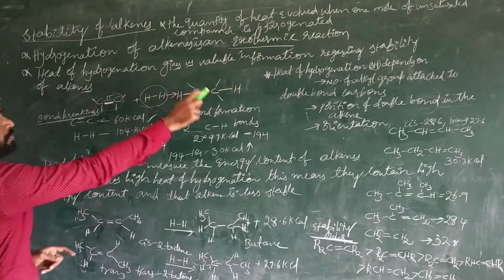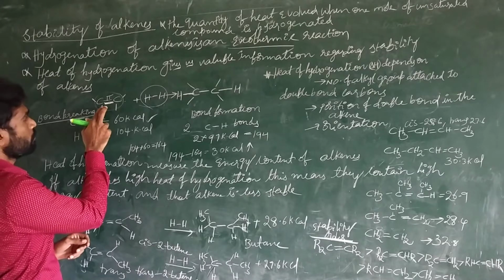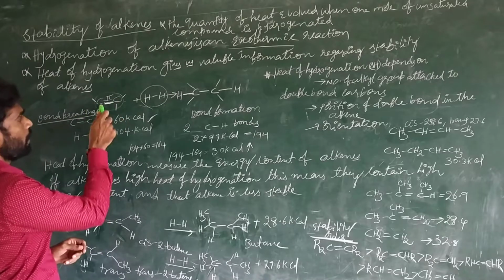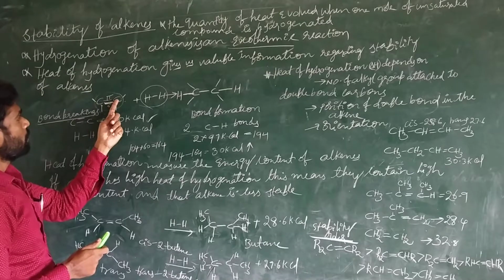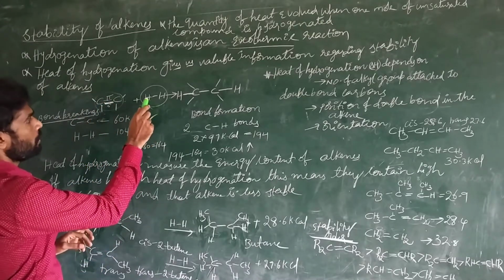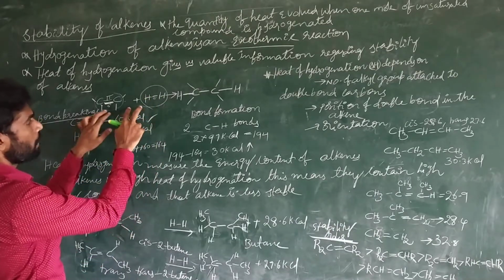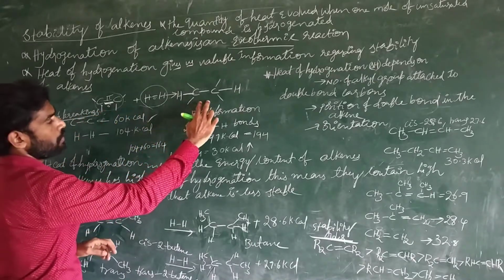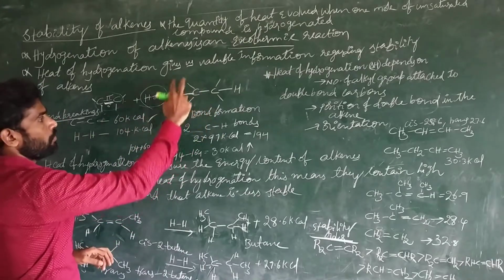In this reaction, certain bonds are undergoing bond breaking. Between carbon and carbon there is a sigma bond and a pi bond. The pi bond between carbon and carbon is broken, and the bond between hydrogen and hydrogen, which is a sigma bond, is also broken. These are the reactants. Reactants undergo certain bond breakings, and in the product we have new bonds. So, bond breaking and bond formation.